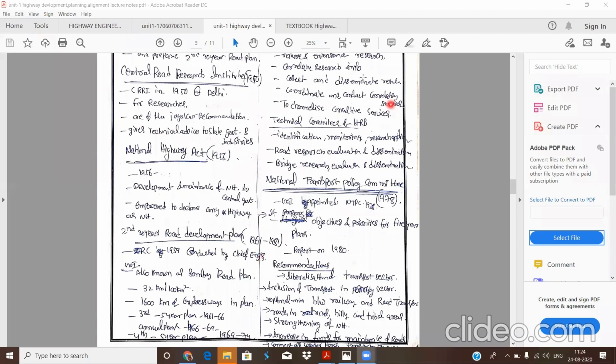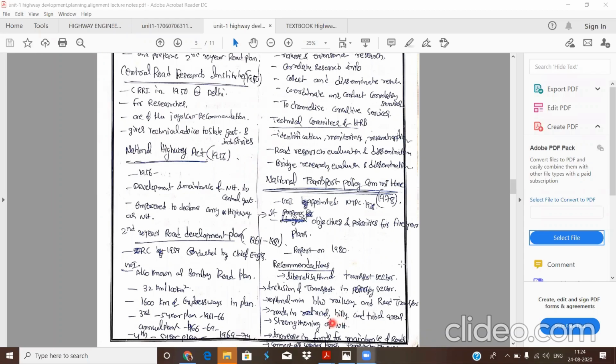Next, optimal coordination between railway and road transport. It also gives recommendations on roads in rural, hilly, and tribal areas, how to construct them and their importance, and recommendations on the strengthening of national highways.